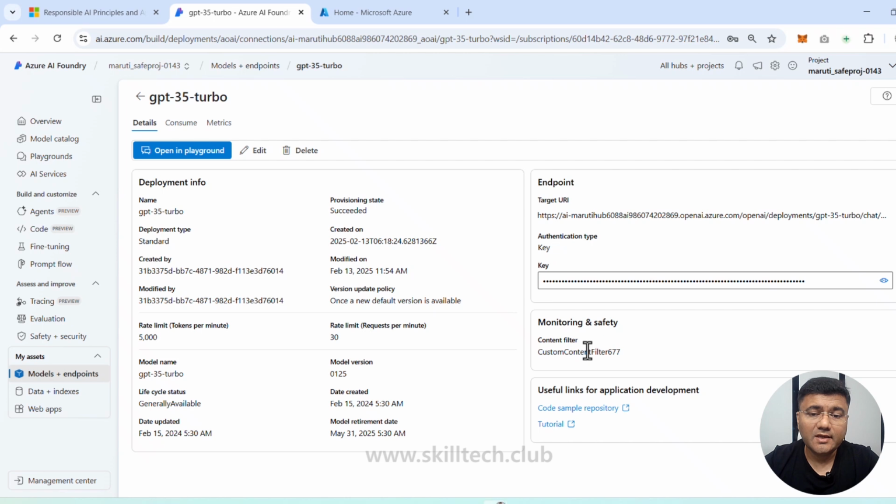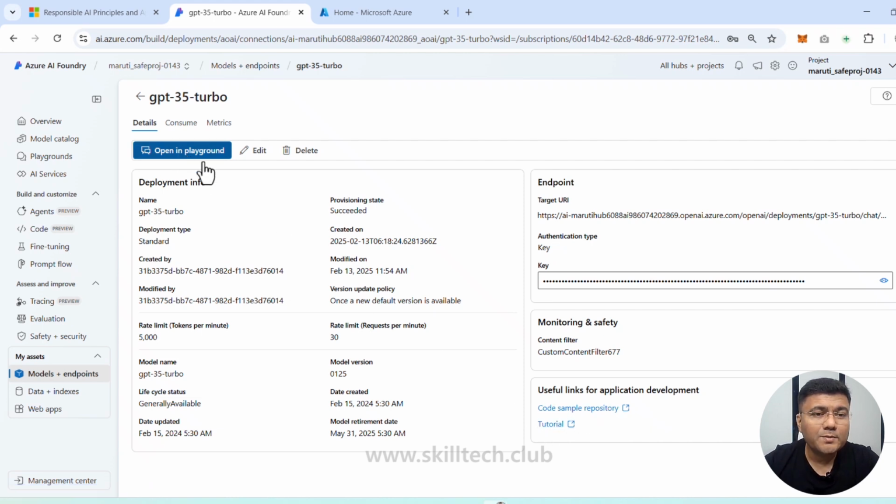Also, I want to highlight one thing. There is one section here which gives you a code sample repository and tutorial section. Now there are so many people watching our videos who are requesting different kinds of samples on this. I request you that if you really want to try some tutorials or sample repositories available from Microsoft, these two links are very useful. It is advisable that you check them out today.